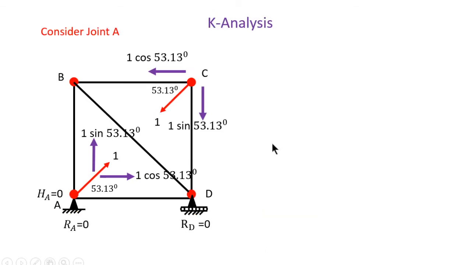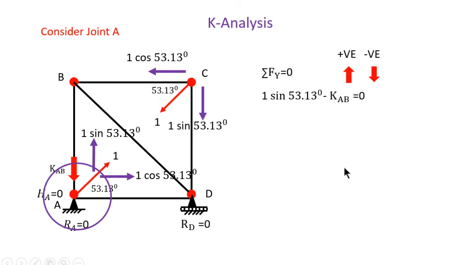The next step is the calculation of the member forces due to this pair of unit forces. So first consider joint A and the member force KAB. Assume the direction of KAB is towards the joint. So here we apply the sigma Fy condition, upward positive and downward negative. At joint A, this 1 sin 53.13 is upward, so plus, and this KAB is downward, so minus, and the summation is 0. So KAB is equal to 1 sin 53.13. So KAB is equal to 0.8.